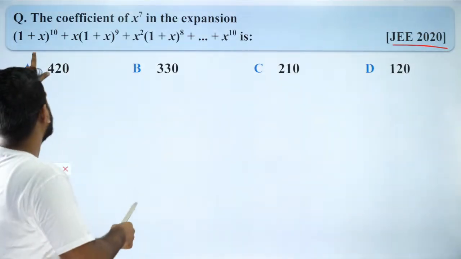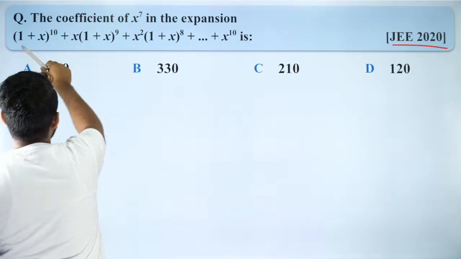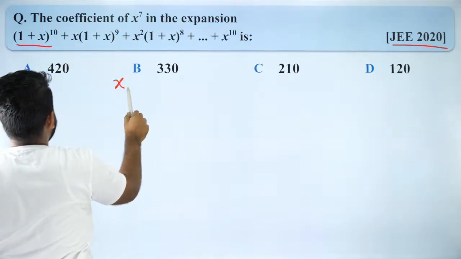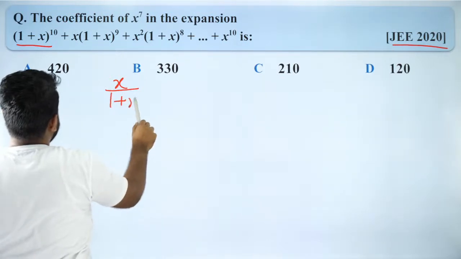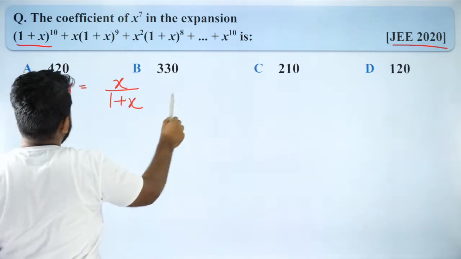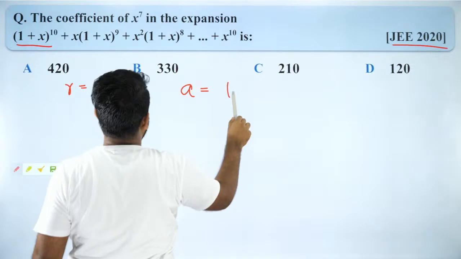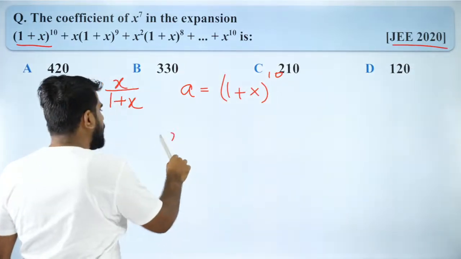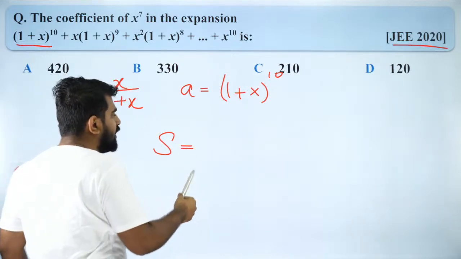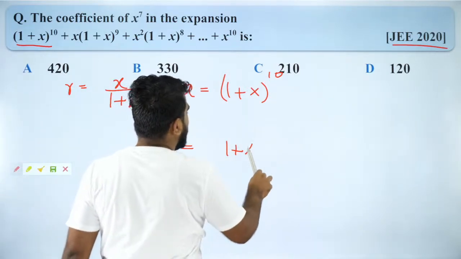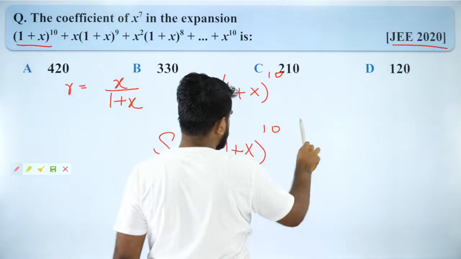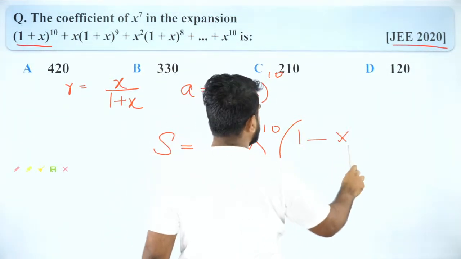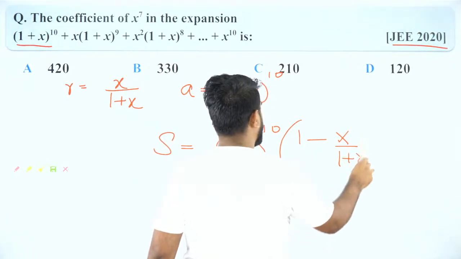SL is right. So guys, the GP has first term as (1 + x)^10 and the common ratio as x/(1 + x). So what is the formula? The formula for the sum of a GP is a(1 - r^n) divided by 1 - r.